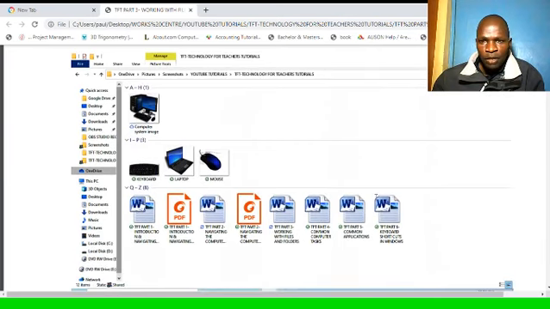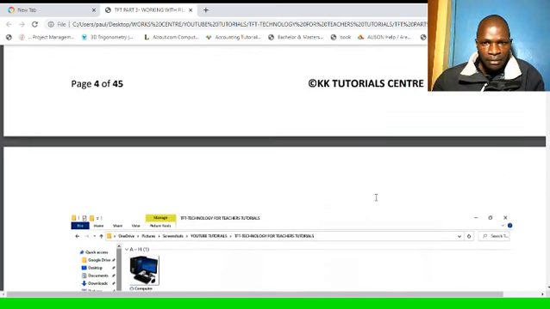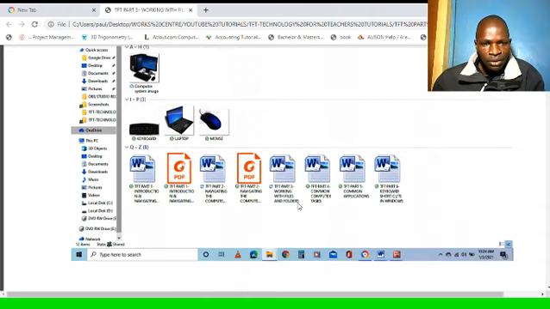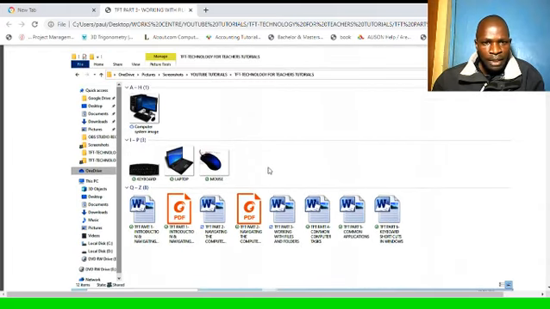After double clicking one of my folders there, the File Explorer showed this, and you can see the name of the folder I have here, TFT Technology for Teachers tutorials, and the various sections. And when you open that particular folder, you can see what is in the files and the folders.